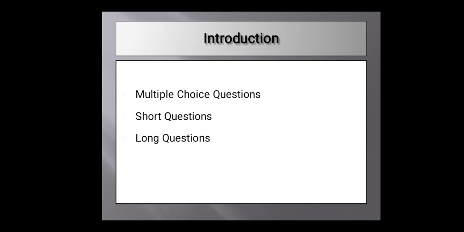Today our discussion topic is the summer vacation task of class pre-9th. This task consists of three sections: Section A, multiple choice questions; Section B, short questions; and Section C, long questions.